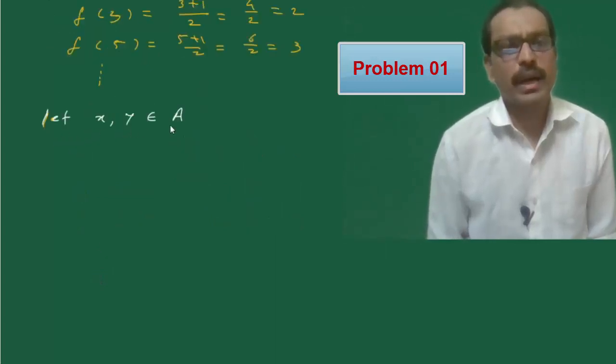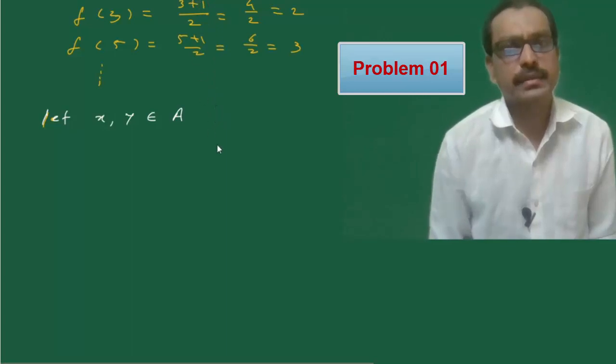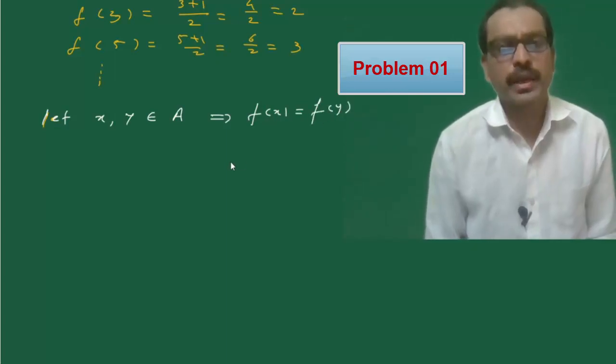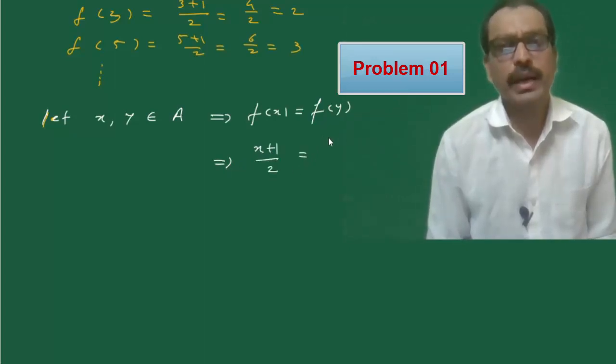Let x and y belong to A such that f of x is equal to f of y. f of x is defined as (x plus 1) divided by 2, and f of y is defined as (y plus 1) divided by 2.